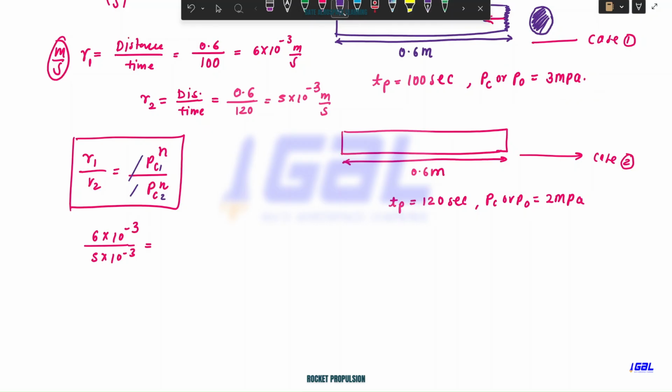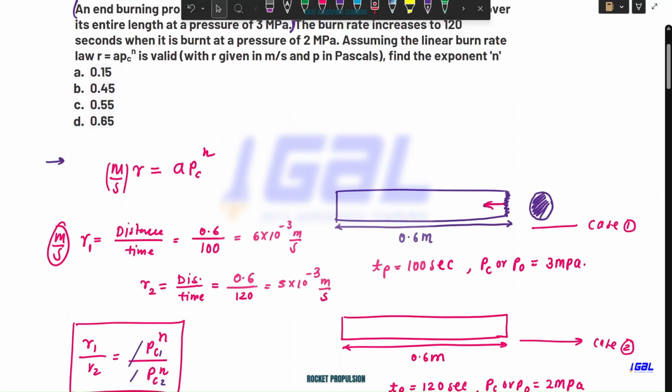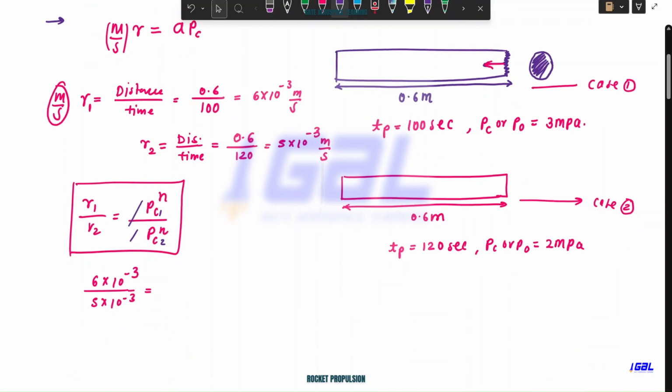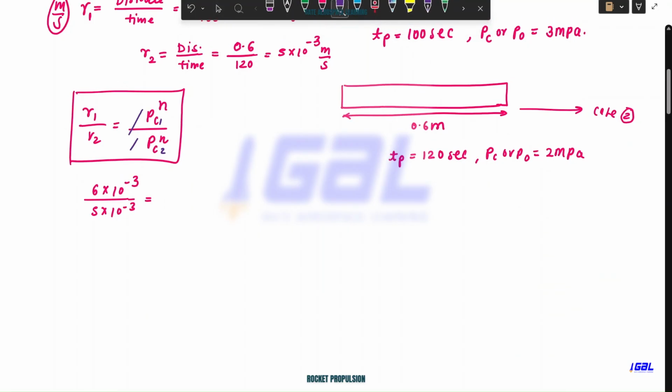You need to substitute in Pascal here, but it doesn't make any difference, because the P should be in Pascal to have R in meter per second, and when you substitute in Pascal, the numerator and denominator 10 to the power 6 will cancel out. You can substitute in Pascal or megapascal, one and the same thing. So let's substitute in Pascal so that it will be very much clear to you all.